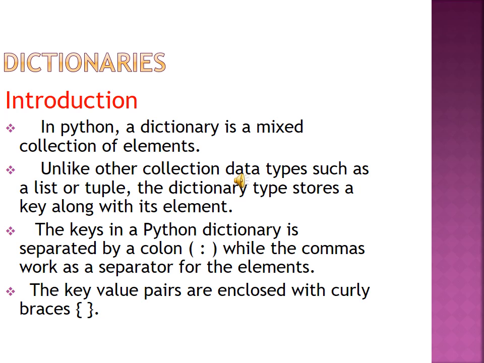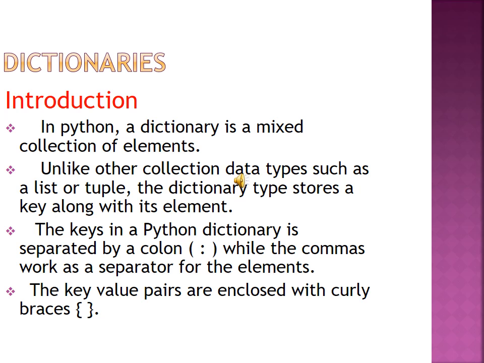Unlike other collection data types such as list or tuples, the dictionary type stores a key along with the elements. It's very important to dictionary types. Apart from the list, tuple and set concepts, a dictionary stores a key along with the element. The key in a Python dictionary is separated by a colon.